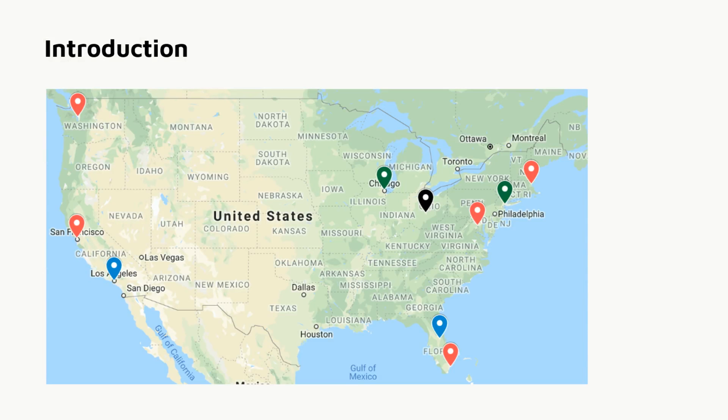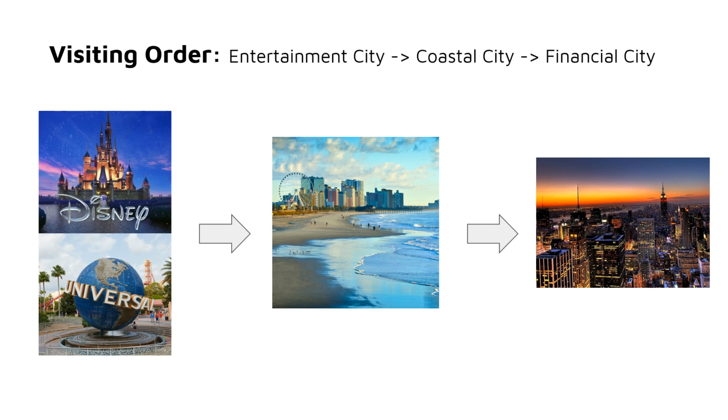This map shows the 3 different types of city we want to travel. Entertainment cities are in blue, coastal cities are in red, financial cities are in green. This is the first time for our parents to the US. So for convenience, first we want to go cities that have both Disneyland or Universal Studio. Then we will go coastal city for relax and enjoy the seaside view. After that, we will go shopping in the famous financial city.